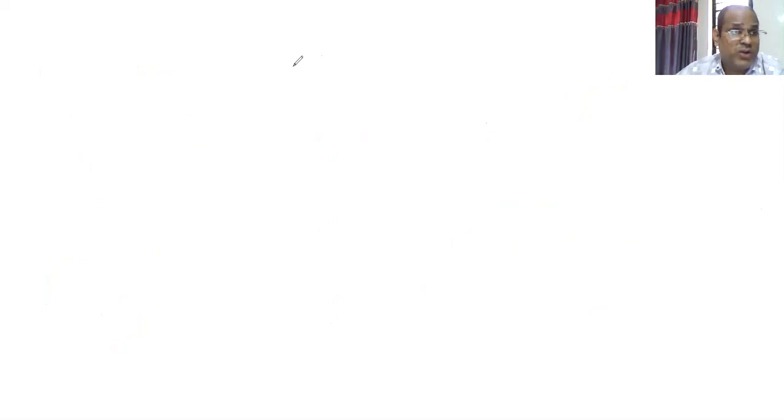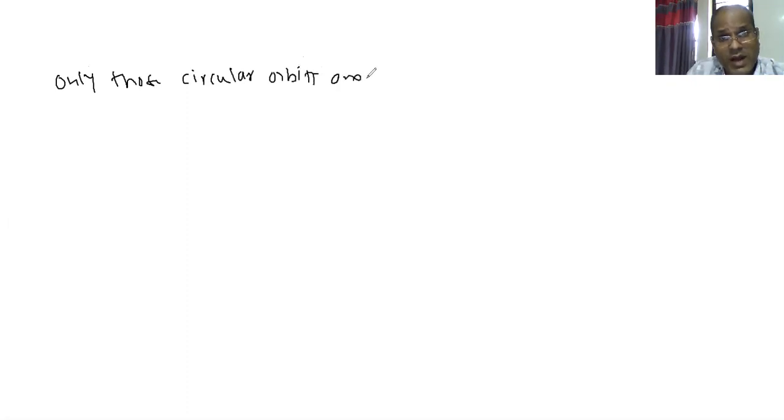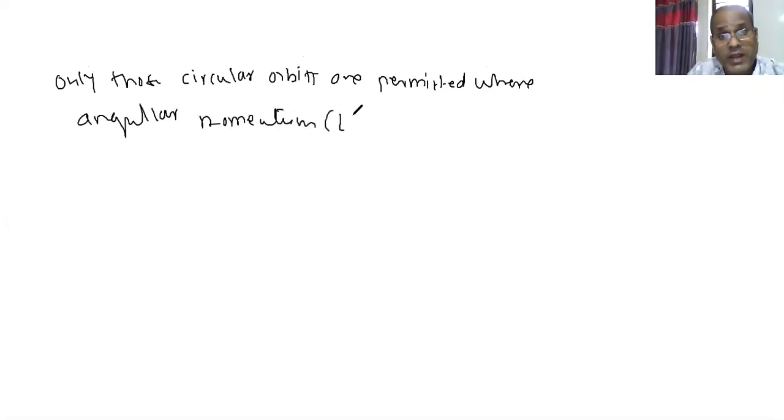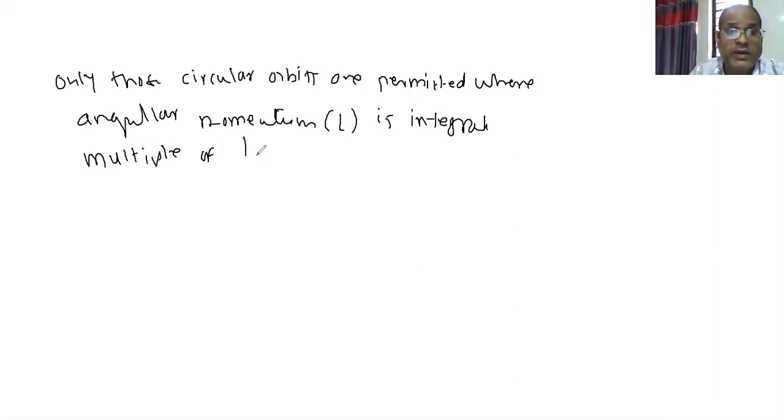Only those circular orbits for electrons are permitted where angular momentum, in bracket L, is an integral multiple of h upon 2 pi.